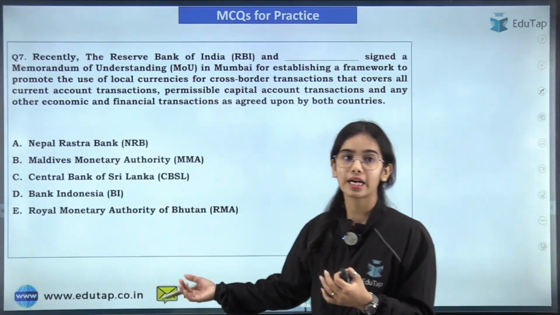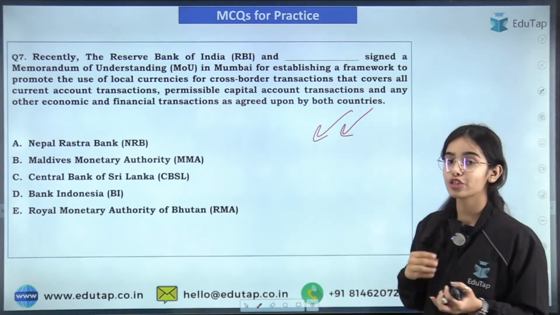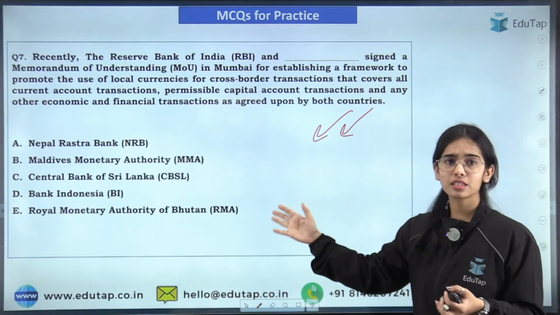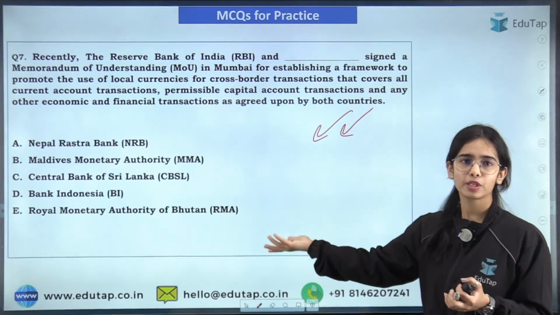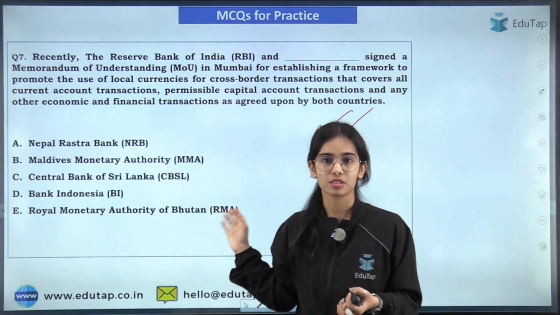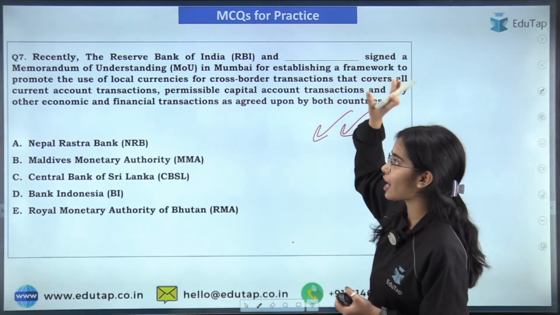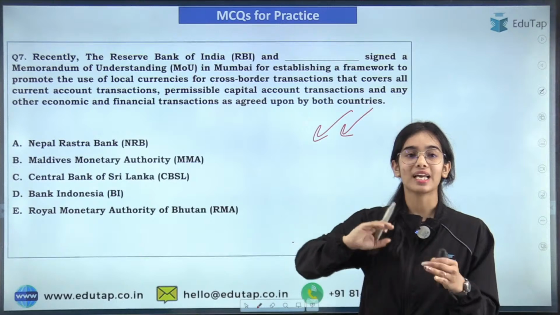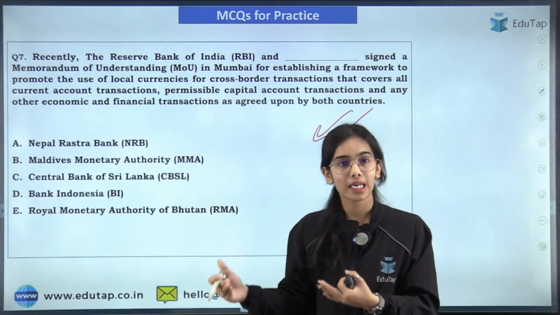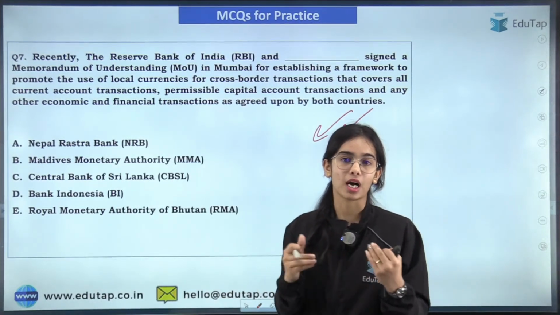Next question is regarding a very important notification of the Reserve Bank of India. If you know this, you will be able to directly answer this question. No complicated question can come from this, but a direct question can. So this is the question: RBI and Dash have come into a MOU so that they can build a framework to use their local currencies for the current account transactions and for the permissible capital account transactions.